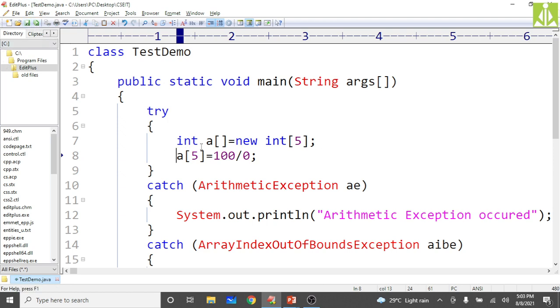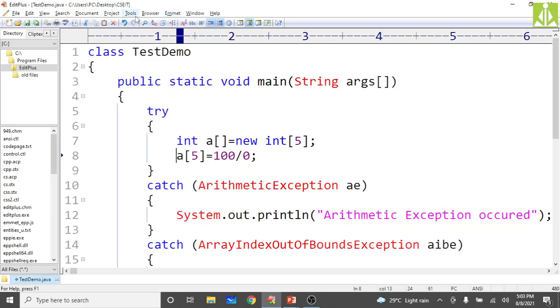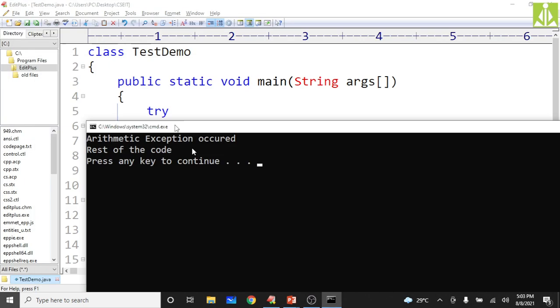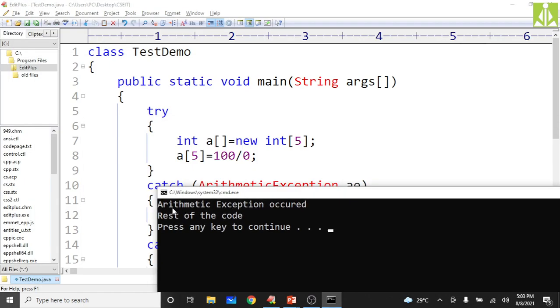Here we already defined the array type, so a of 5 is equal to, like this we have to, yes it is correct. Then run it. As you can see, what type of exception occurred in my program? Arithmetic exception. So I'm getting the arithmetic exception occurred message, the customized message, along with the rest of the code message.